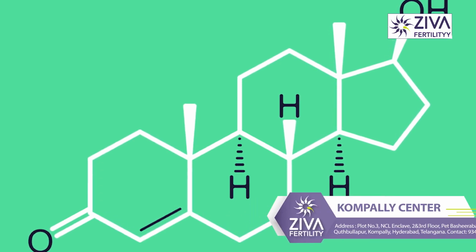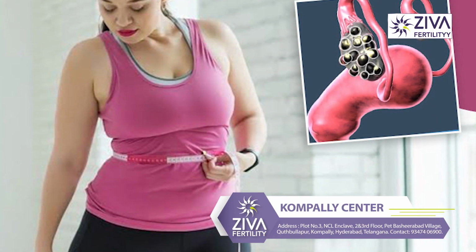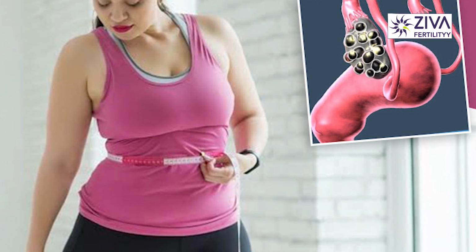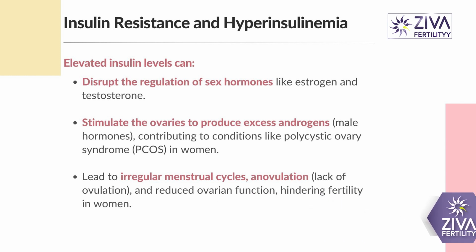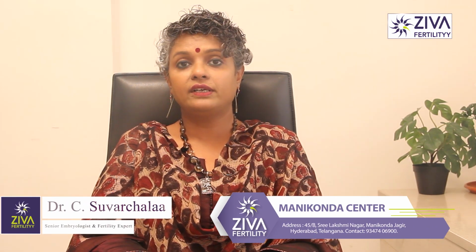This can lead to conditions like polycystic ovarian syndrome, also called PCOS, in women. It can lead to irregular menstrual cycles, anovulation, which is lack of release of egg, and reduced ovarian function, which can cause infertility in women.